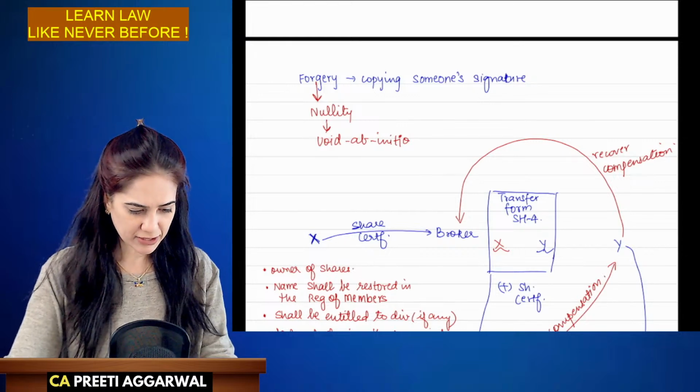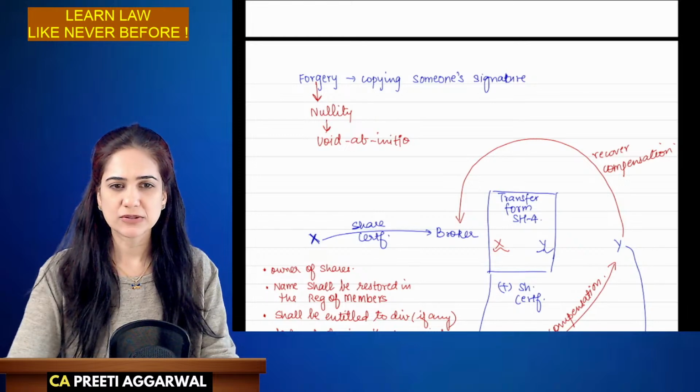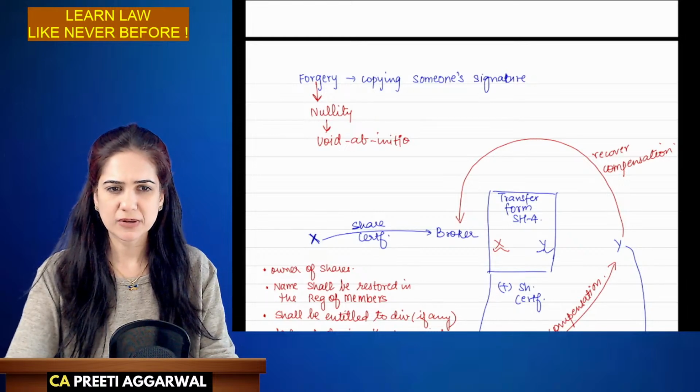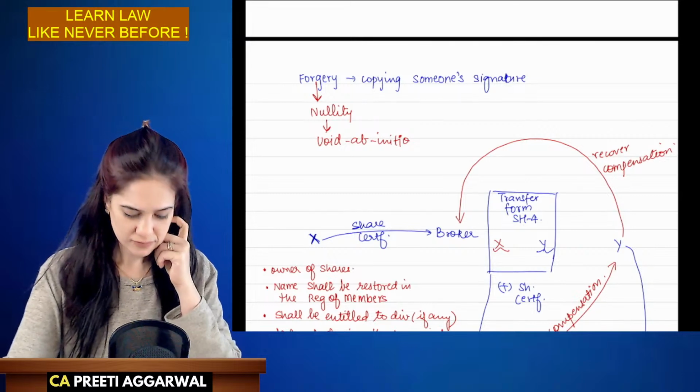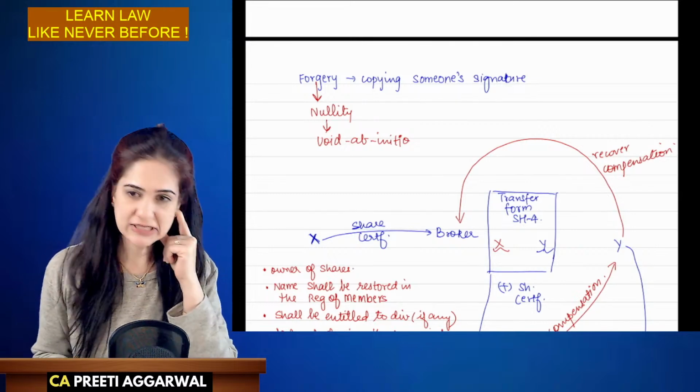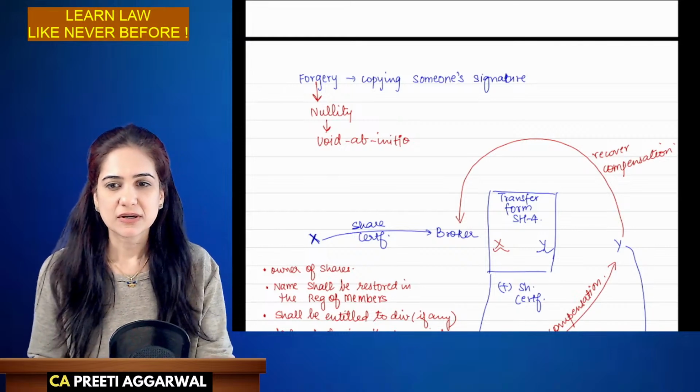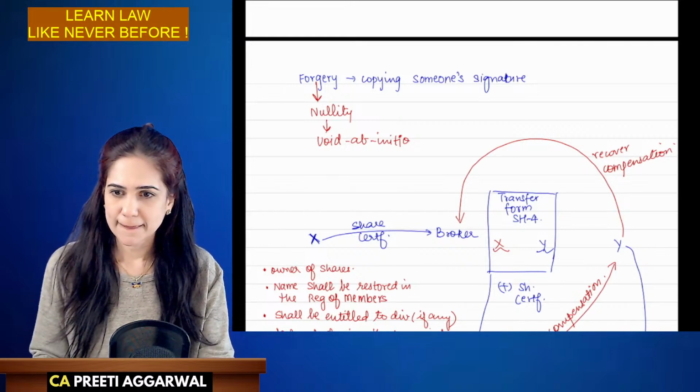All right, let us continue. Are the students able to see me? Yeah. So we were discussing forgery. Yes, forgery.